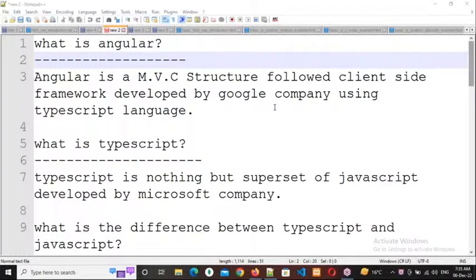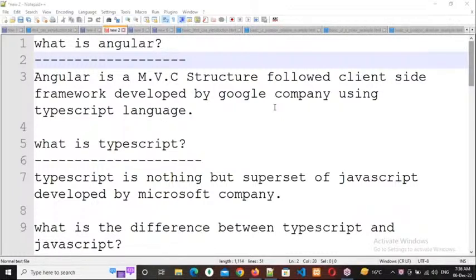The other difference is, by using a language, we can develop n number of frameworks. Suppose by using cement, bricks and sand, we can construct any number of homes. What is a home? That is a framework. But by using a framework, we cannot develop any language.